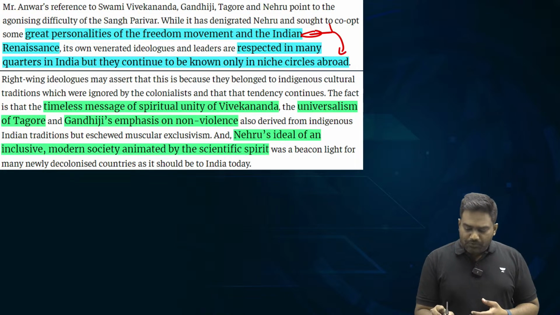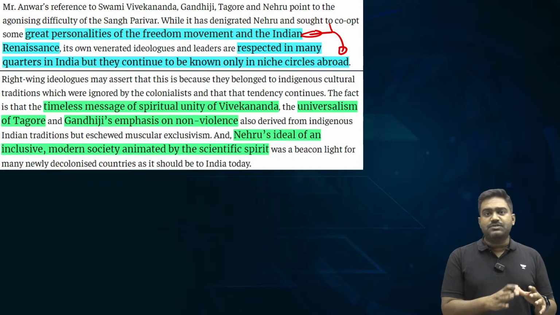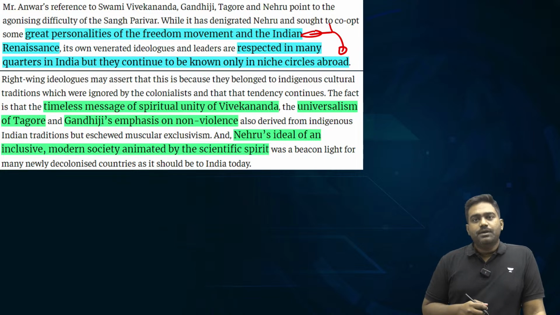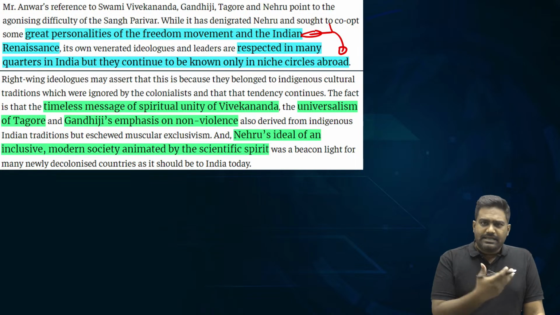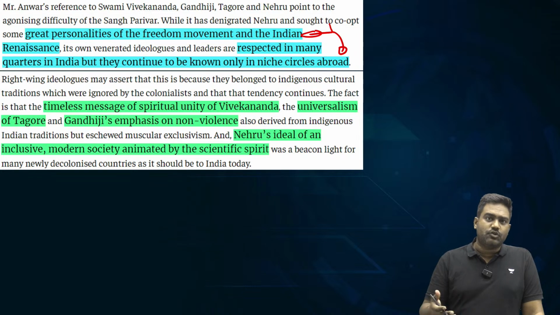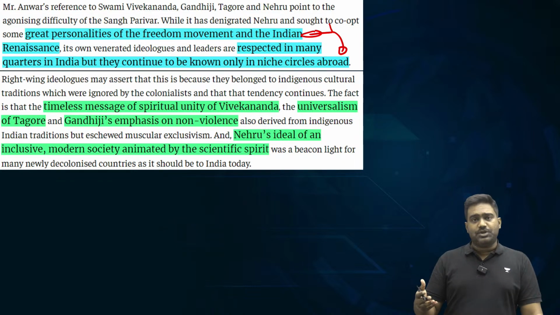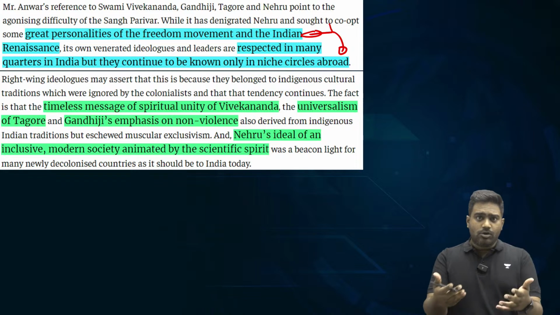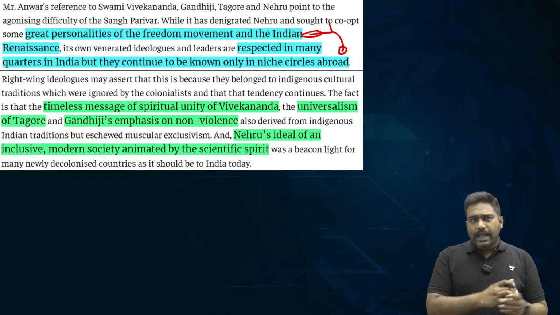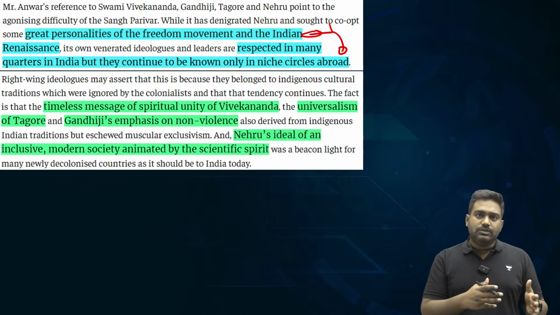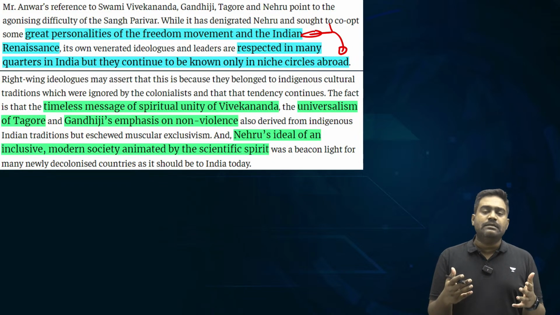Now, I think this is what we need to take away from the article and from the speech of the Malaysian Prime Minister. When you're writing your mains answers, be it a history question, be it an IR question on soft power, or be it an ethics question, or be it an essay, or be it your optional papers, you can try to inculcate the thought and the philosophy of these great Indian personalities.